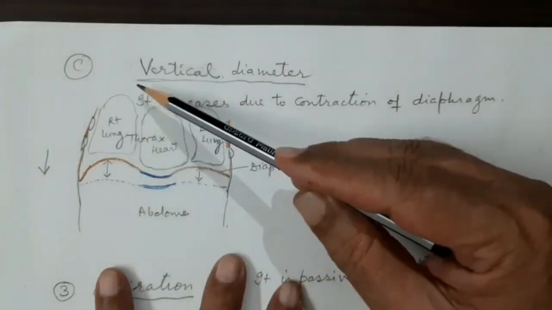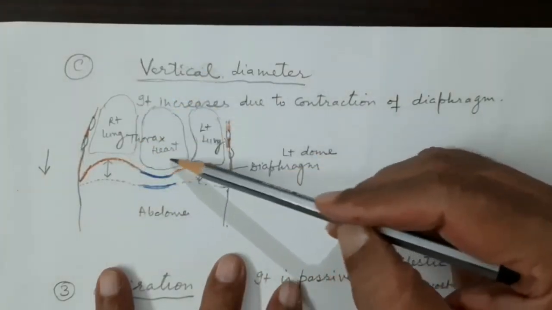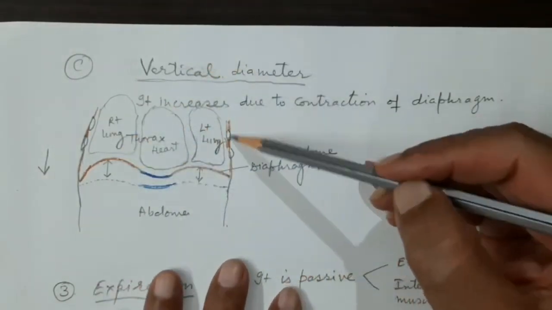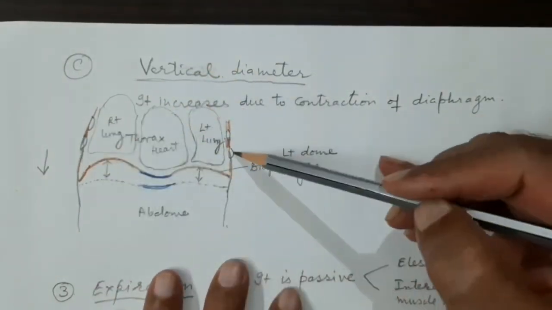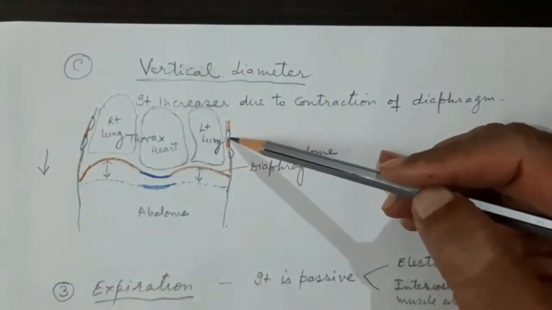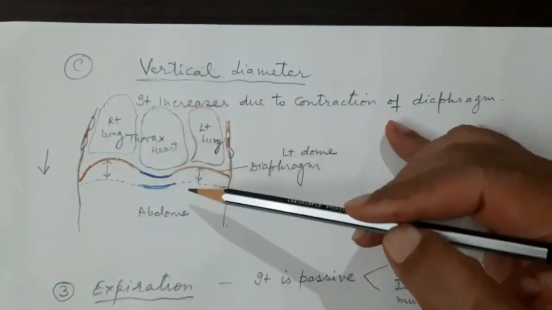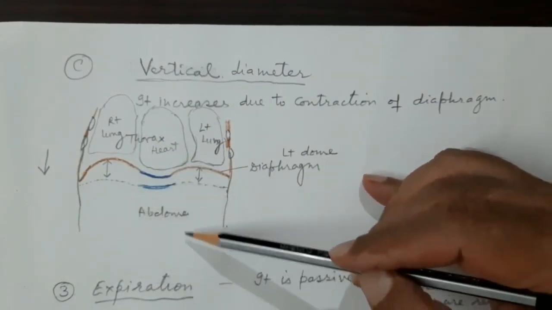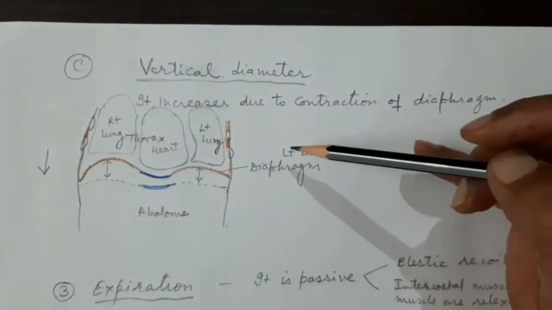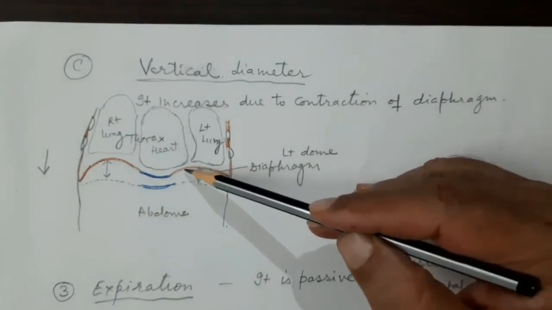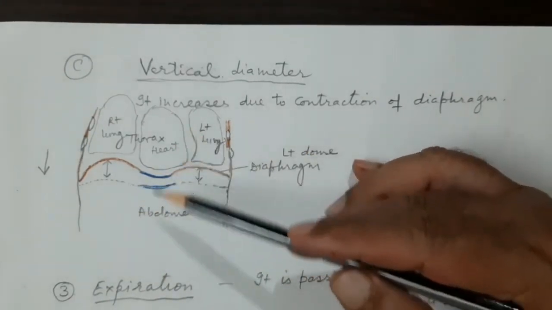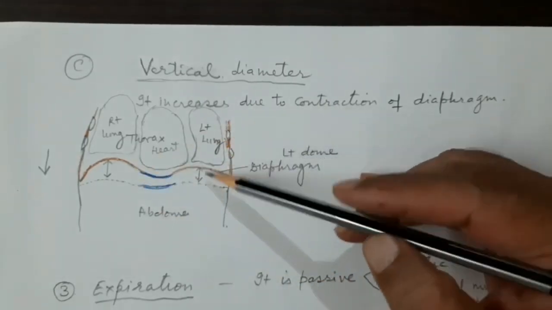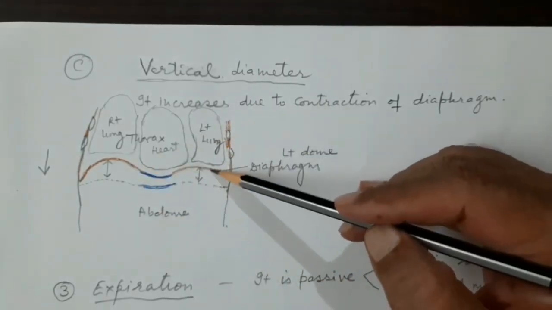Above this diaphragm is the thorax, which contains the heart in the center, the left lung and right lung, and this is the thoracic wall with the intercostal muscles and the ribs, right? Just very simply drawn. And below the diaphragm is the abdominal cavity. Now this diaphragm is a muscular partition, as I said, between the thorax and abdomen, supplied by the nerve called the phrenic nerve.